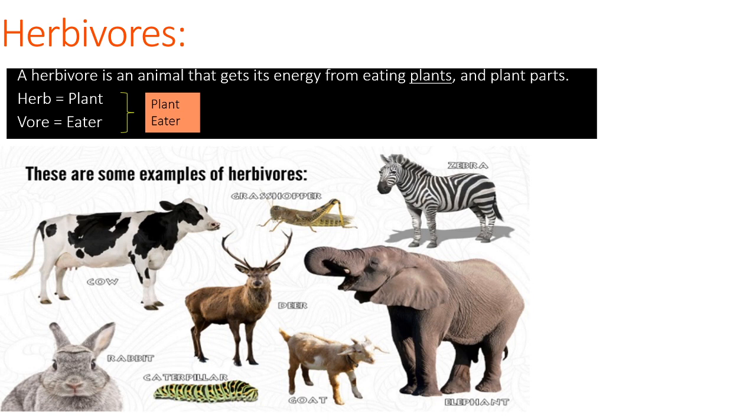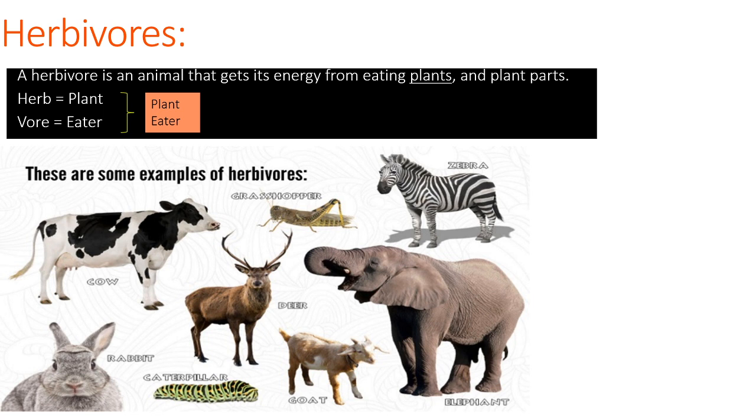Herbivores. A herbivore is an animal that gets its energy from eating plants and plant parts. A herbivore eats only plants and plant parts. Herb means plant. Vore means eater, plant eater only. So what are the examples of herbivores? Cow. We all know cow eats grass and also plants.